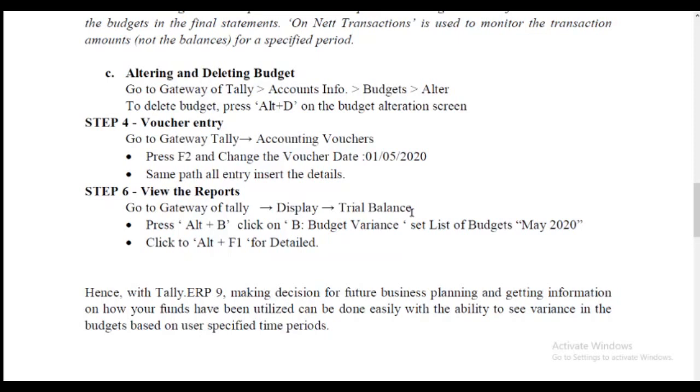So we change the period as 1/5/2020 to 31/5/2020, press Alt plus B for budget variance, select budget 2020, and press Alt plus F1 for detail.